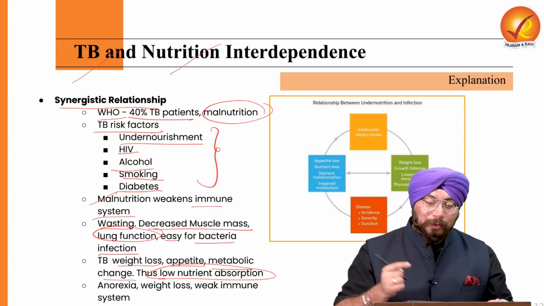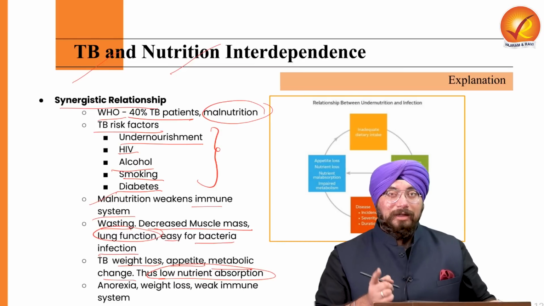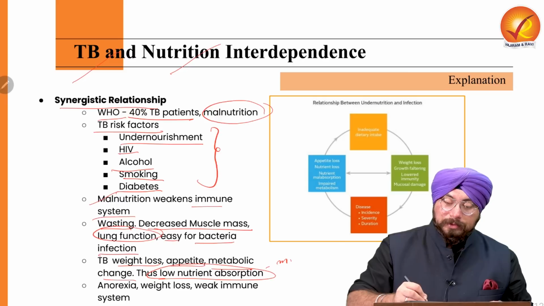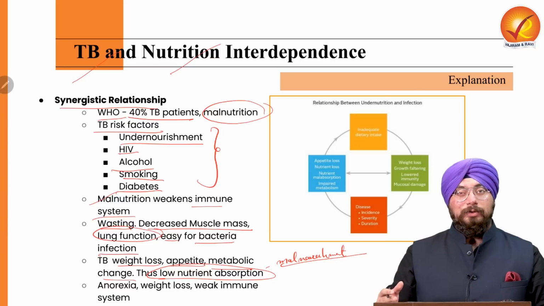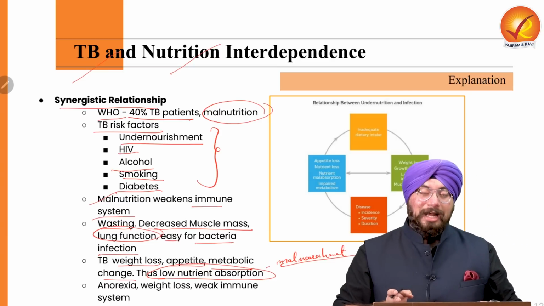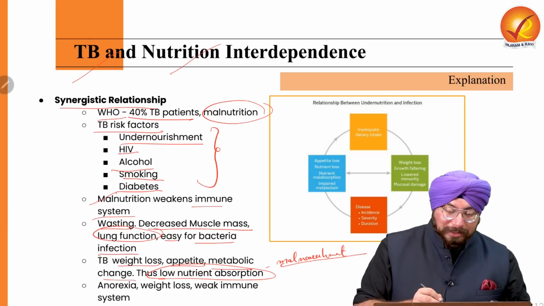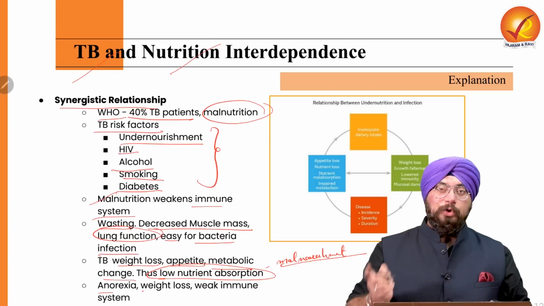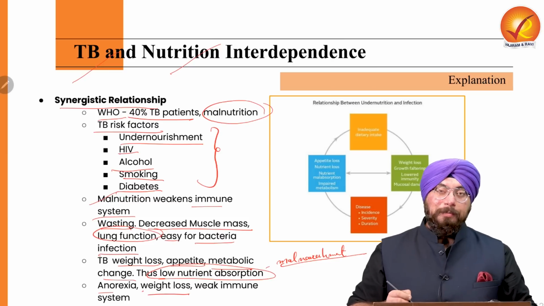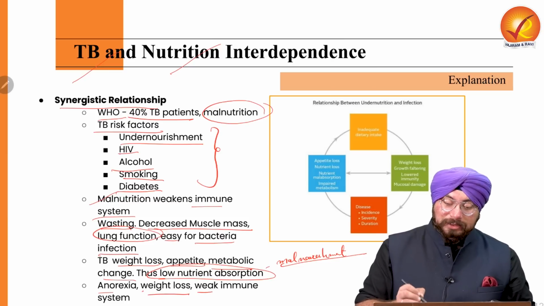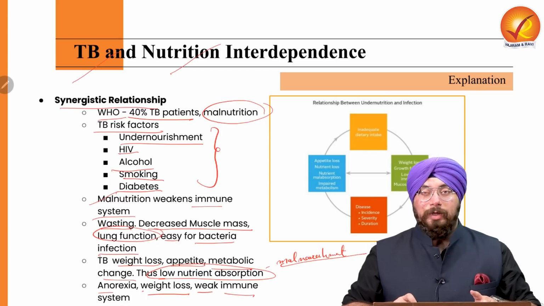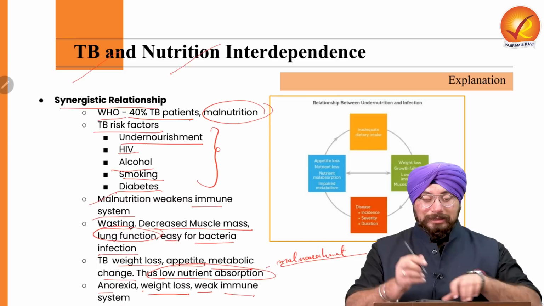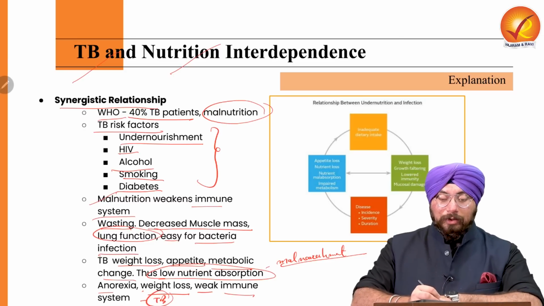Now, because of low nutrient absorption, there will be the problem of malnourishment. So because of tuberculosis also, malnourishment can happen. And because of TB, there can be anorexia, because of which weight loss can occur, and it can make a person weak, and it can also make our immune system very, very weak, again leading to a high incidence of tuberculosis.